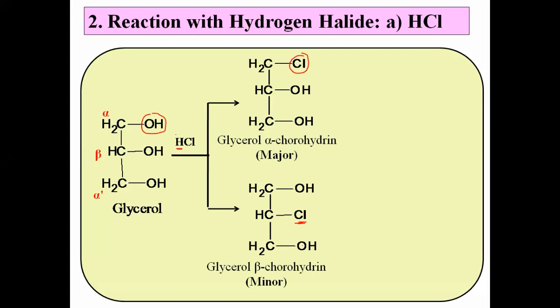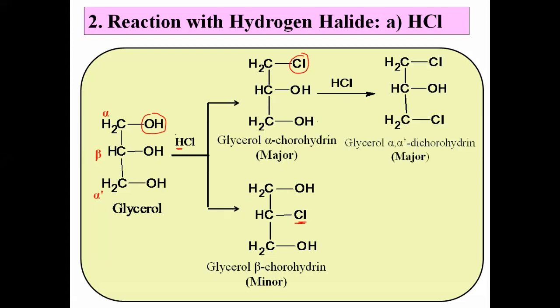Now, that two products may further undergo reaction. Suppose we are using excess of HCl. Then what happens here? Here that first product again reacts with the HCl. त्याची पुन्हा reaction HCl बरोबर होते. And in this reaction, that one more primary OH group, यामधला second जो primary OH group आहे, that OH is also replaced by chlorine. तो सुद्धा क्लोरीन ने रिप्लेस होतो, and we get the dichlorohydrin. What should be the name? Yes, glycerol alpha alpha dash dichlorohydrin. Okay, this is again major.